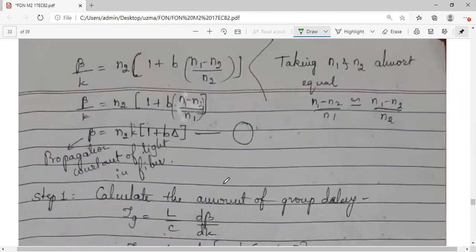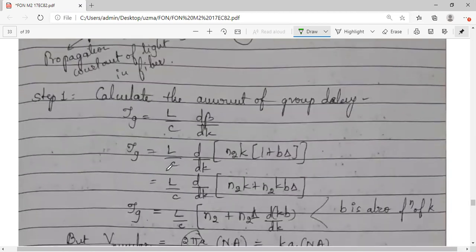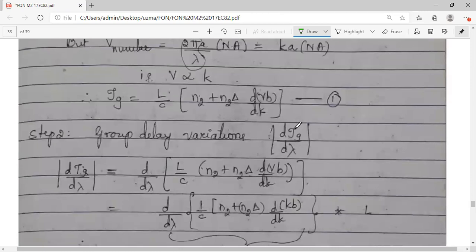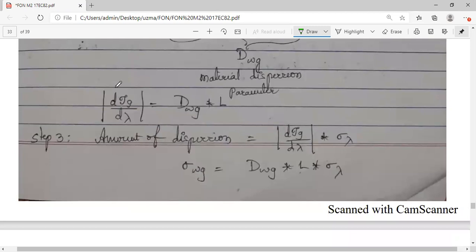And similar to material dispersion, we can go for the calculation of pulse broadening. The amount of dispersion, in the earlier case it was sigma mat. Here it is sigma wg. Wg is waveguide dispersion, which is equal to Dwg. In the earlier material dispersion, it was D mat multiplied by length multiplied by spectral width. It is similar.